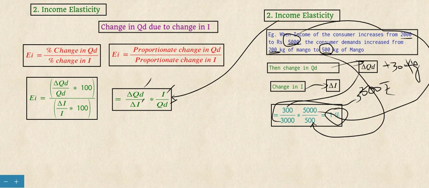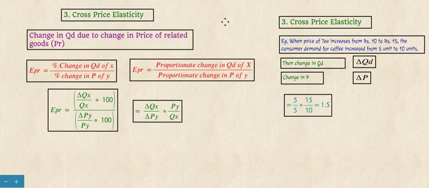Now let's see about cross price elasticity. Cross price elasticity is calculated when there are two commodities, let's say X and Y, nothing but tea and coffee. When the price of tea changes, what will happen to the quantity demanded of coffee?